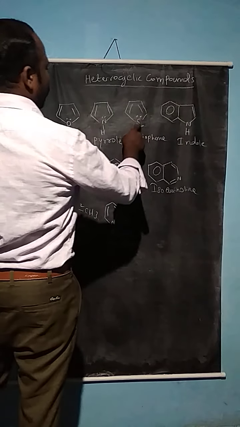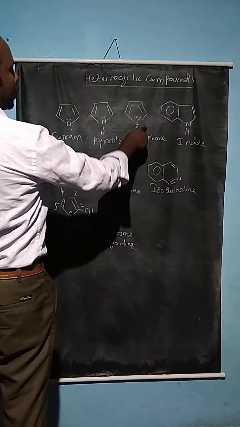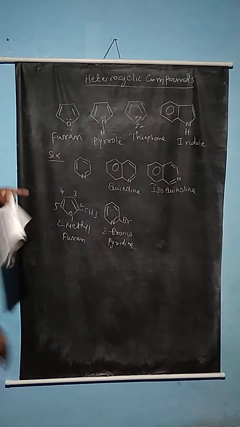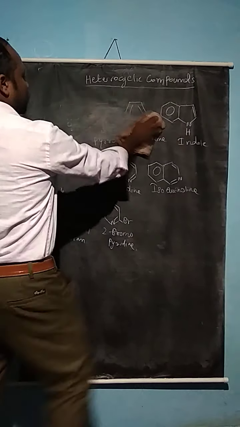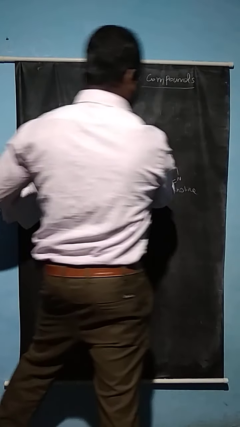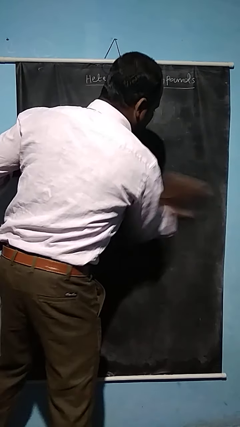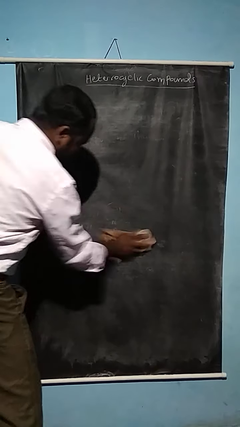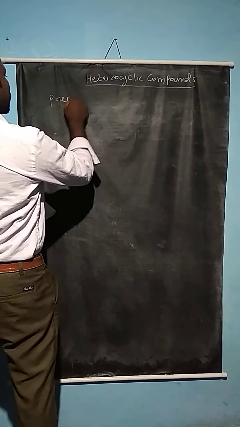Here the thiophene is also similar to the furan compounds, because thiophene also contains a lone pair of electrons. So now how to prepare the furan compounds from organic compounds. Furan compounds are actually prepared from mucic acid. So, preparation of furan.